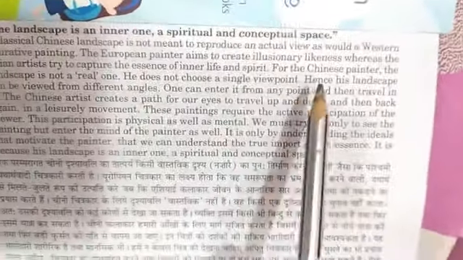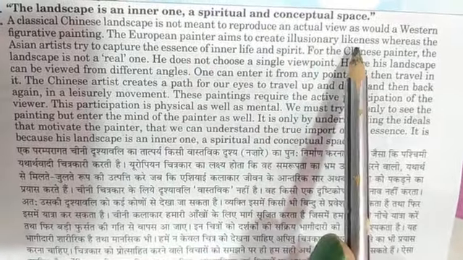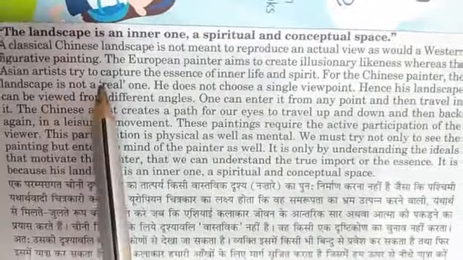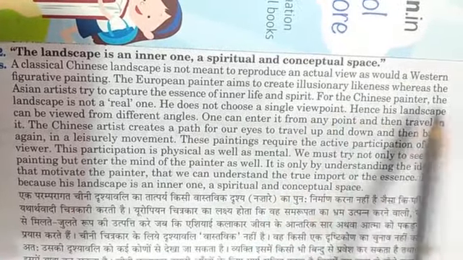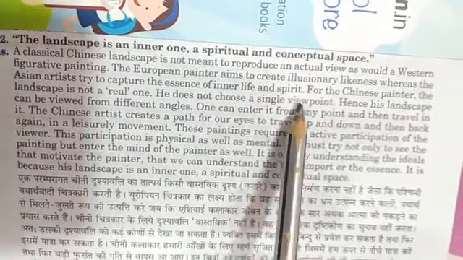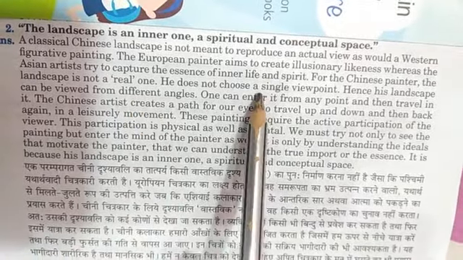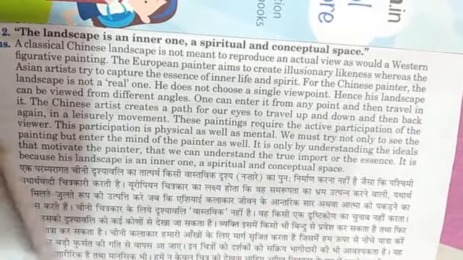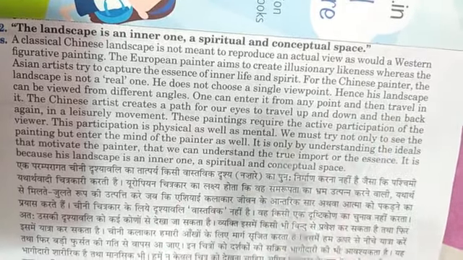Next, the second question. The landscape is an inner one, a spiritual and conceptual space. A classical Chinese landscape is not meant to reproduce an actual view as would a Western figurative painting. The European painter aims to create illusionary likeness, whereas the Asian artist tries to capture the essence of inner life and spirit. For the Chinese painter, the landscape is not a real one. He does not choose a single viewpoint. Hence, his landscape can be viewed from different angles. One can enter it from any point and then travel in it.